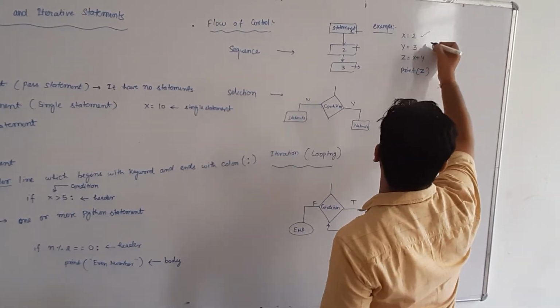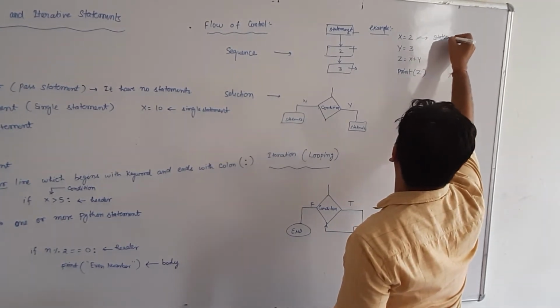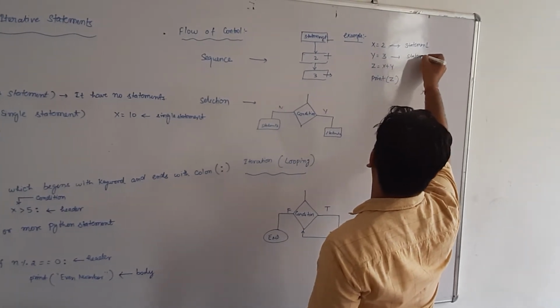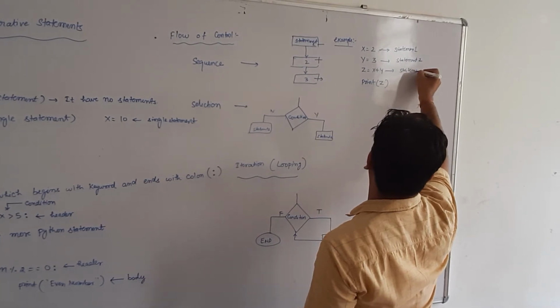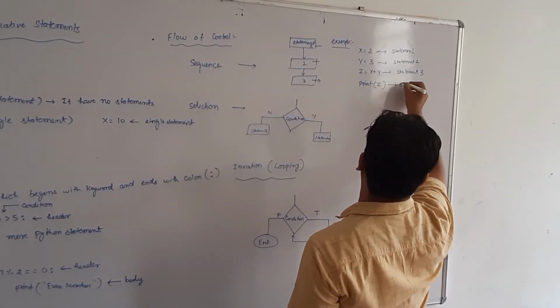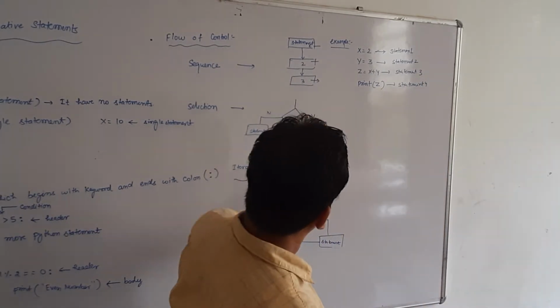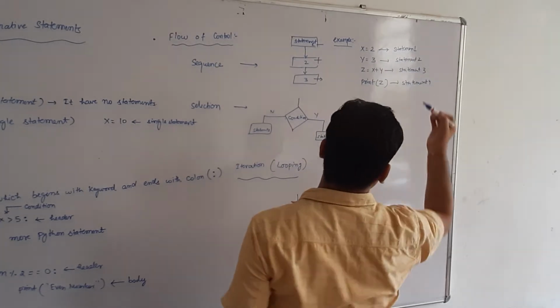Suppose this is statement 1, this is statement 2, this is statement 3, and this is statement 4. It means it flows from the first statement to the fourth statement.